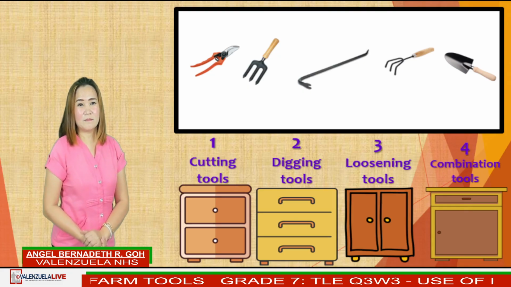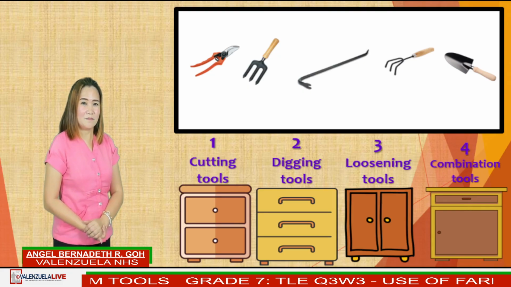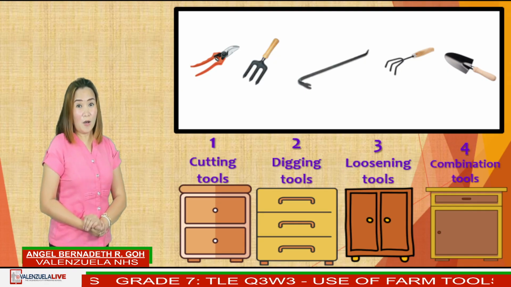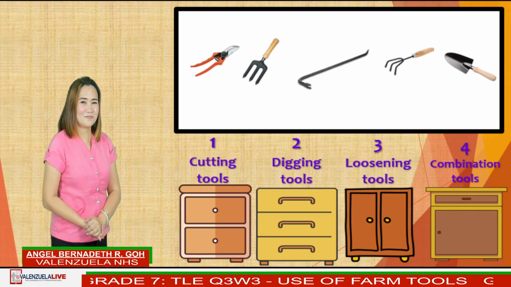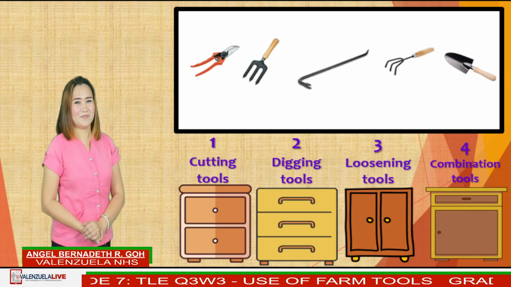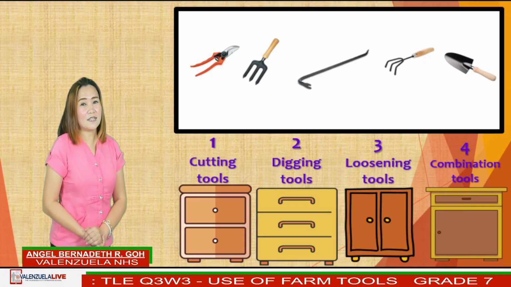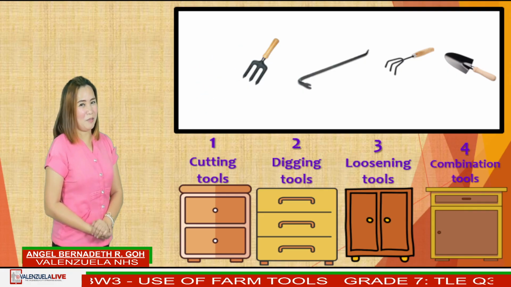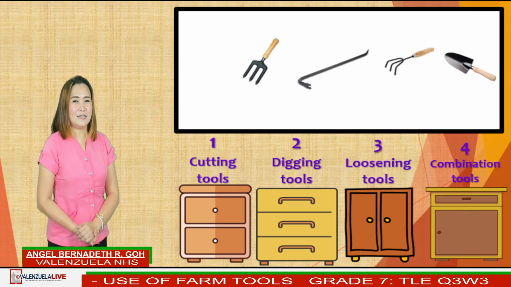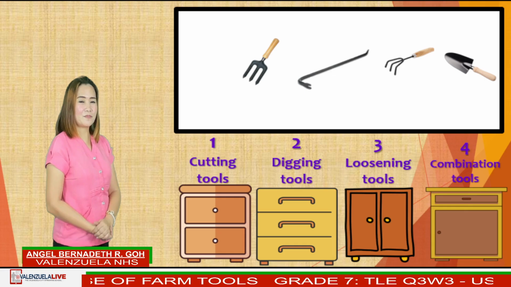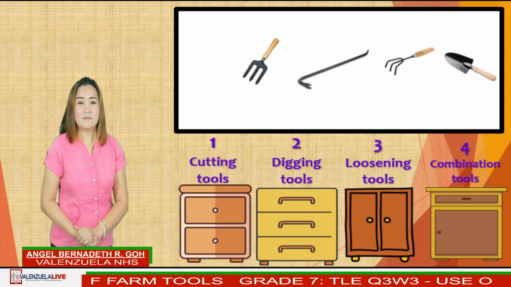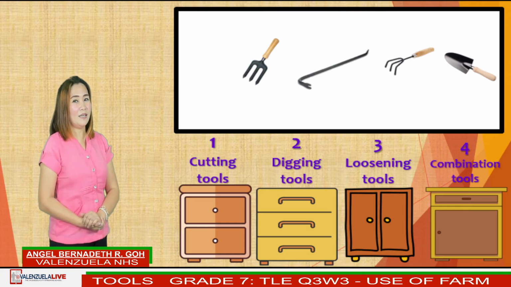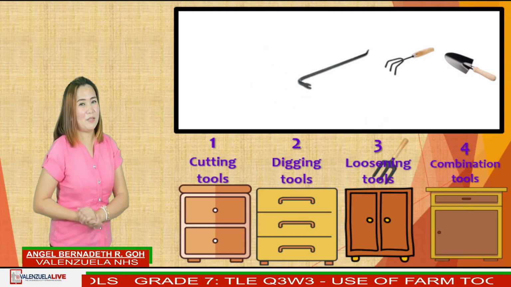Number 1, pruning shears. I will give you 5 seconds. Go! Pruning shears is a cutting tool in cabinet 1. Next, hand fork, a combination tool in cabinet 4.